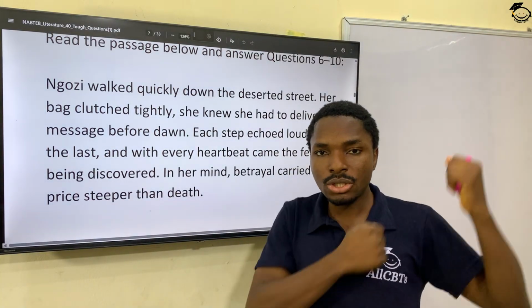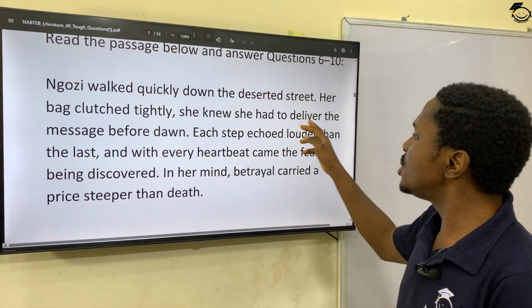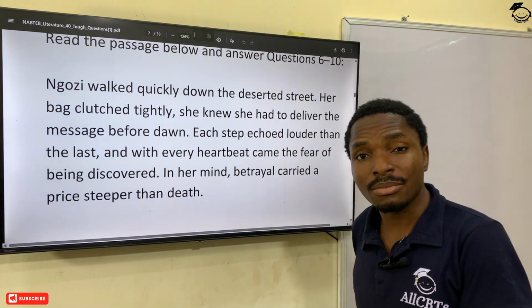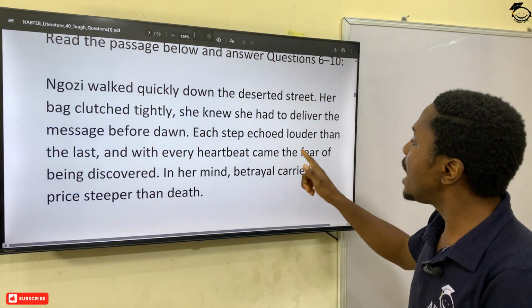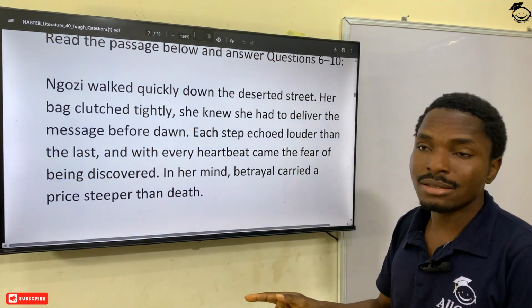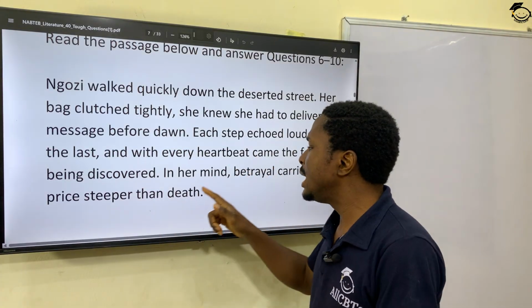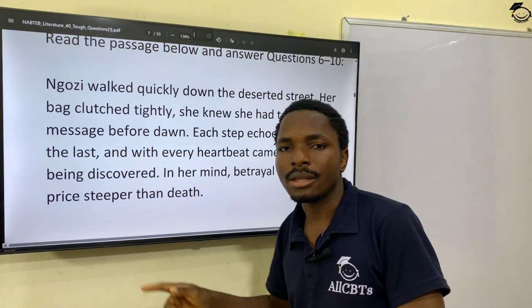Probably she was using this side bag, right? She knew she had to deliver the message before dawn. There was something important, probably in that bag, she was supposed to deliver. Each step echoed louder than the last, and with every heartbeat came the fear of being discovered. In her mind, betrayal carried a price steeper than death.